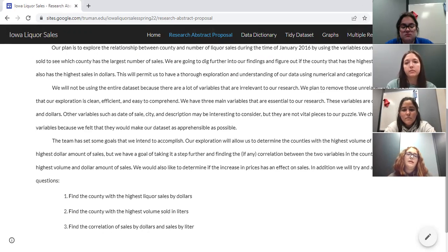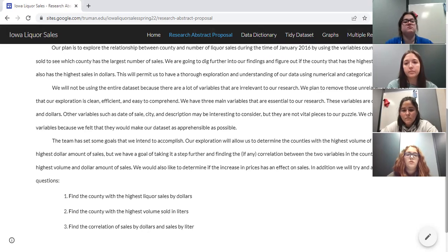We did not use the entire data set because there are a lot of variables that are irrelevant to our research. So we removed the unrelated variables so that our exploration would be clean, efficient, and easy to comprehend. We chose three main variables that were essential to our research, and those are county, liters, and dollars. Other variables, such as the date of sale and city description, might be interesting to consider, but they were not vital pieces to our puzzle. So we chose the variables that we chose because we thought that they would make our data set as comprehensible as possible.